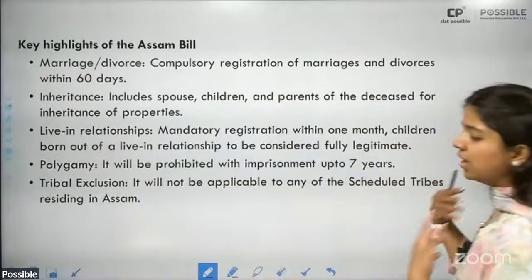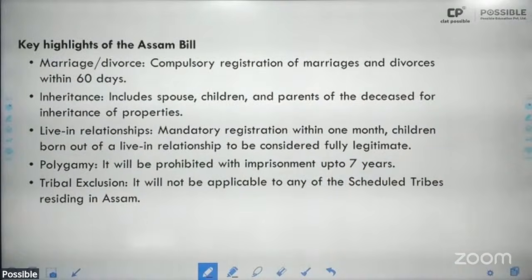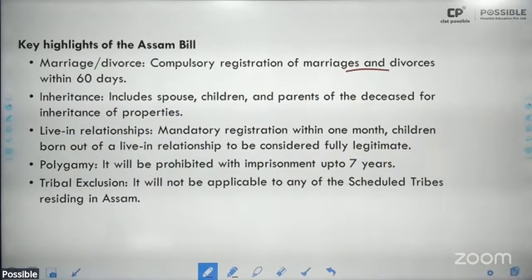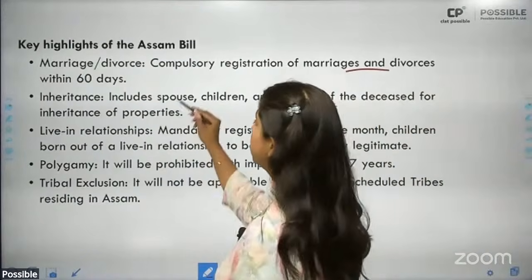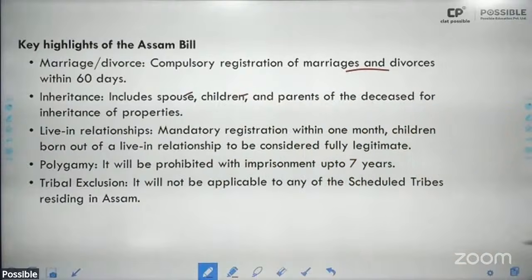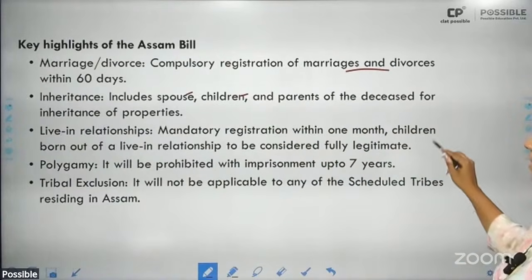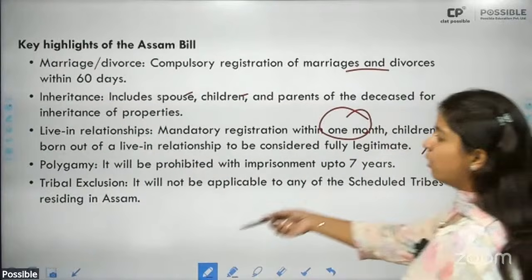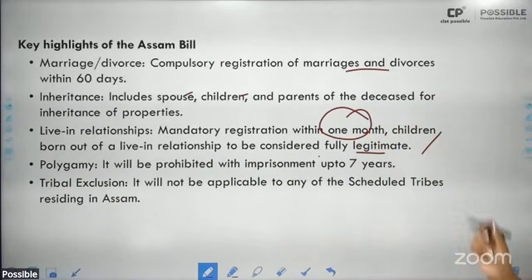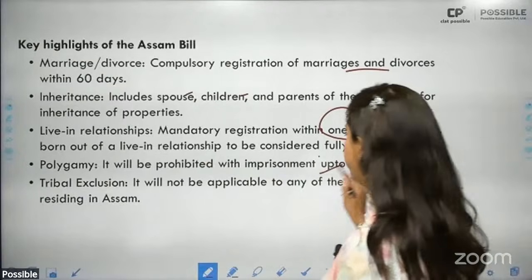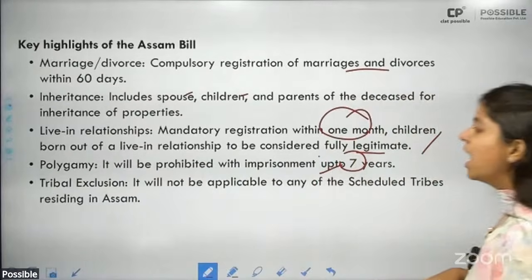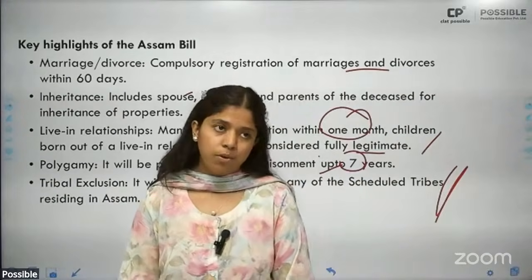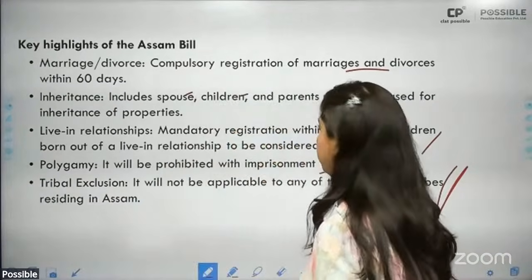Key highlights, naturally, like the ones undertaken in Uttarakhand, say that you have to compulsorily register all marriages and divorces within 60 days. Inheritance includes spouse, children, parents of the deceased for inheritance of properties. Live-in relationships have to be registered within 30 days or 1 month, and children born out of live-in relationships are to be considered fully legitimate. Polygamy will be prohibited with imprisonment up to 7 years, and it will not be applicable to the tribal population. This is very important to keep in mind.